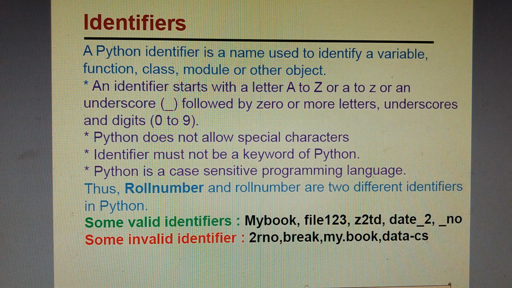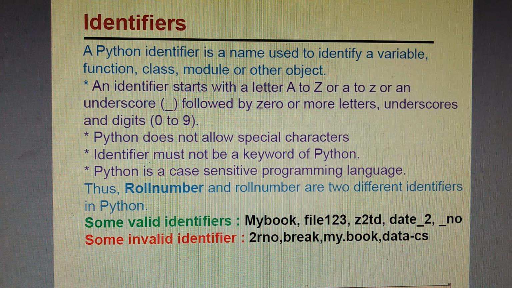There are some rules which we should keep in mind while declaring an identifier. For example, Python does not allow special characters. An identifier must not contain a keyword. Python is a case sensitive programming language like many other languages, C, C++, Java, so we have to keep this in mind. Capital letters and small letters are treated differently.